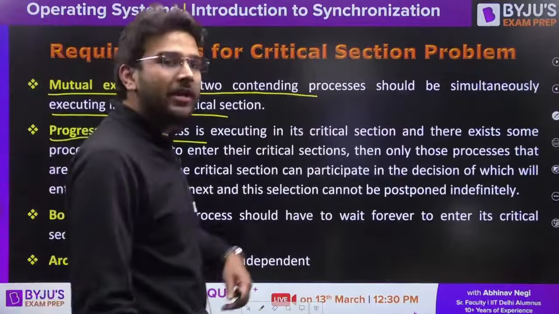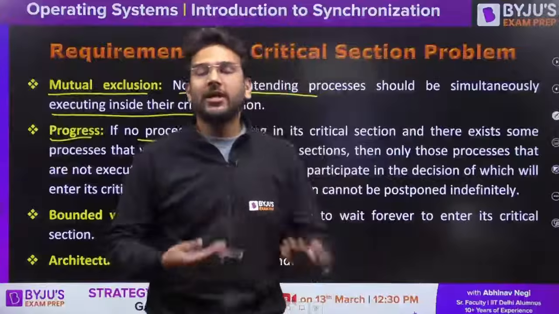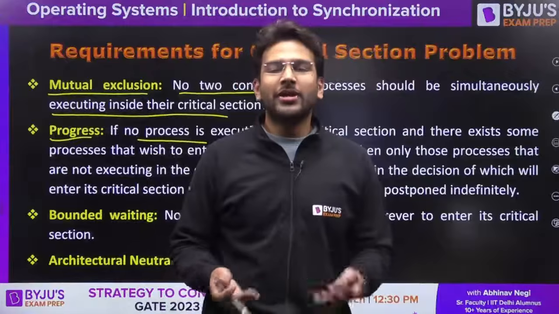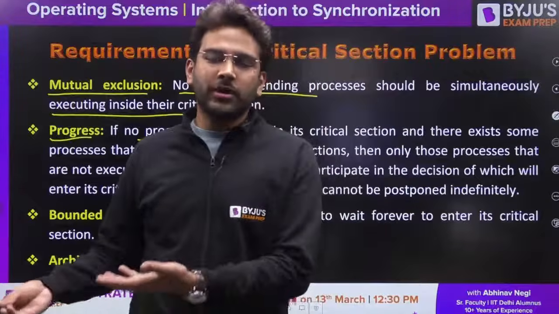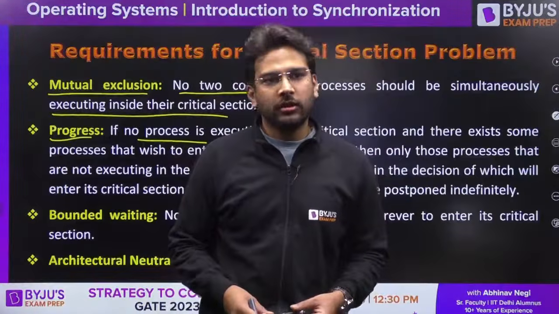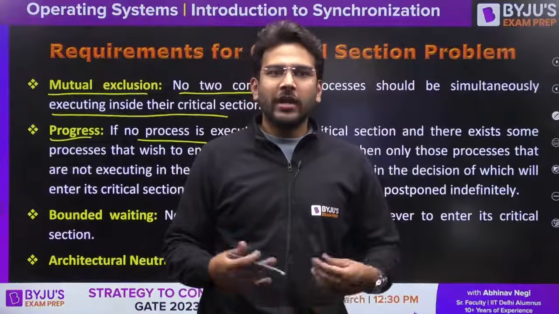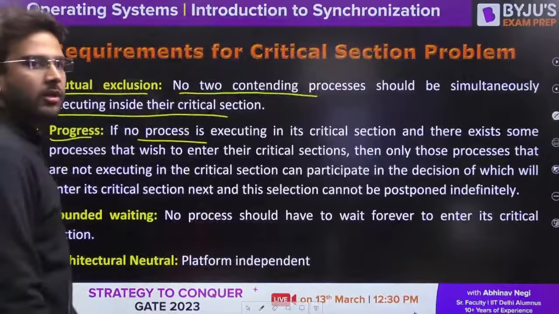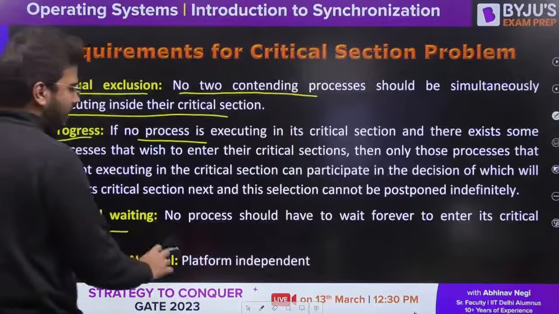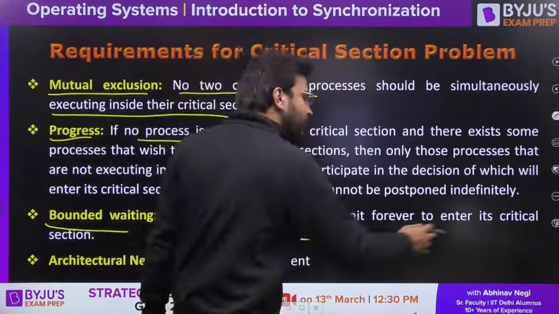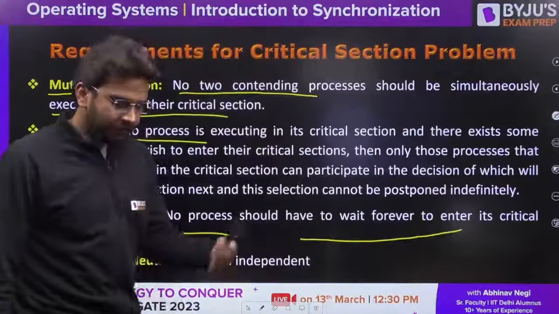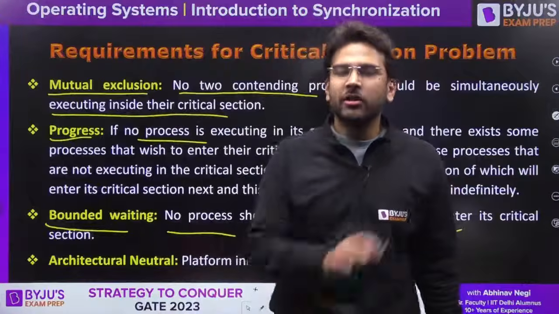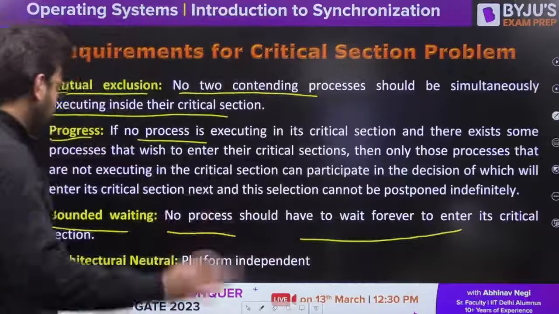Starvation occurs when only one process is getting the chance again and again to execute the critical section and the other process is not getting the chance. In that case, the other process, P2, will face starvation. Any process that is not getting the chance will face starvation. Bounded waiting: no process should have to wait forever to enter its critical section. If the process keeps on waiting and is not getting even a single chance to execute the critical section, then there is no bounded waiting.